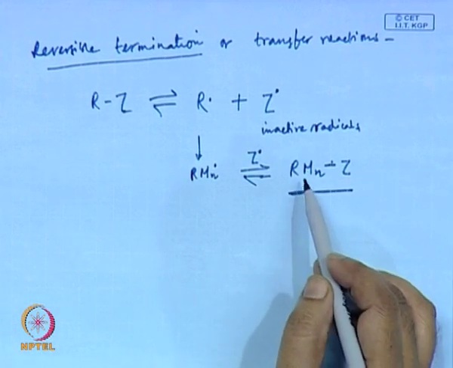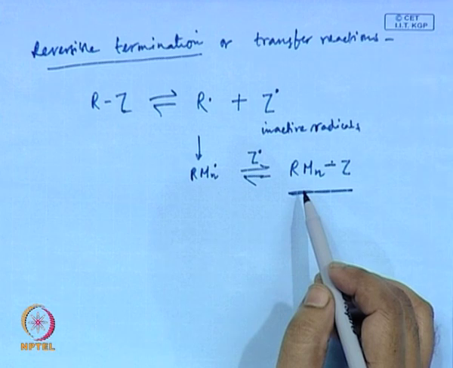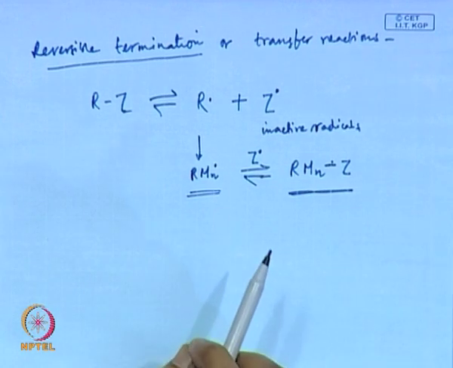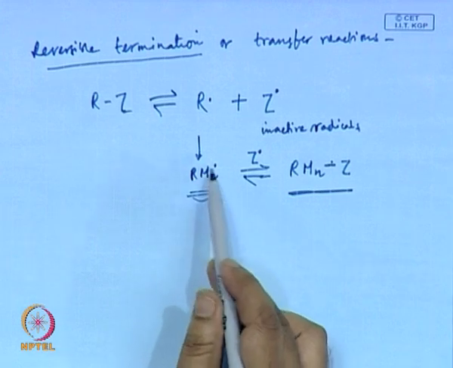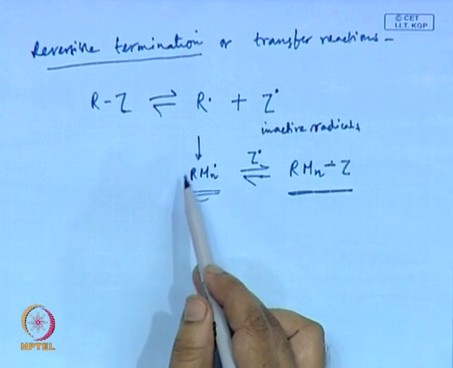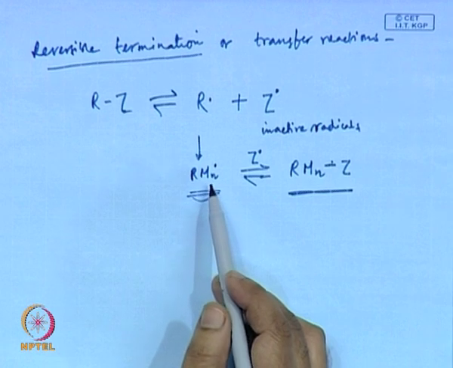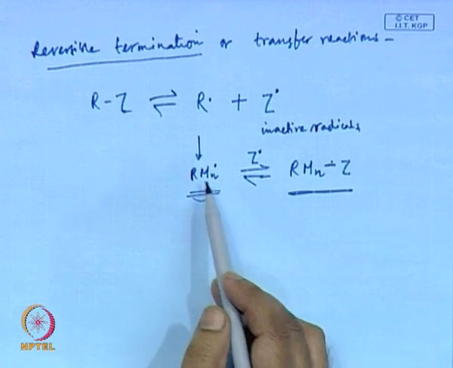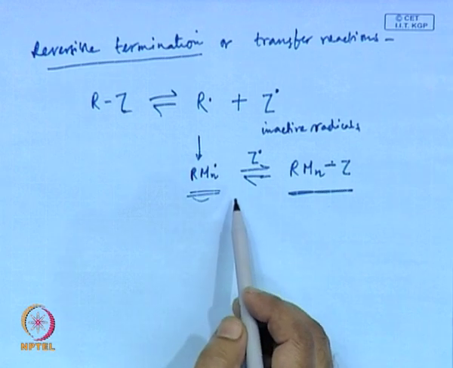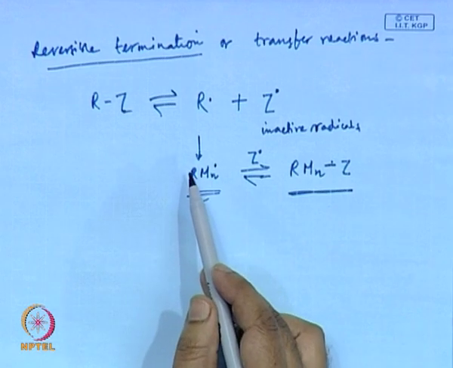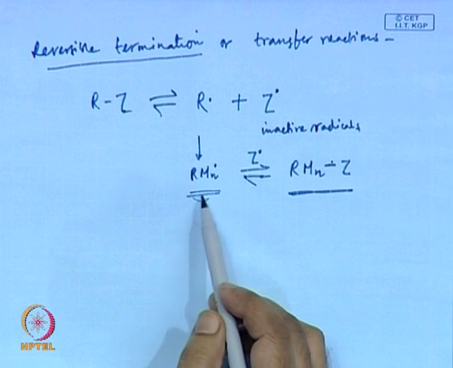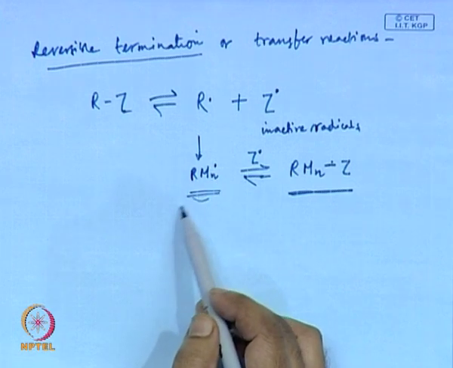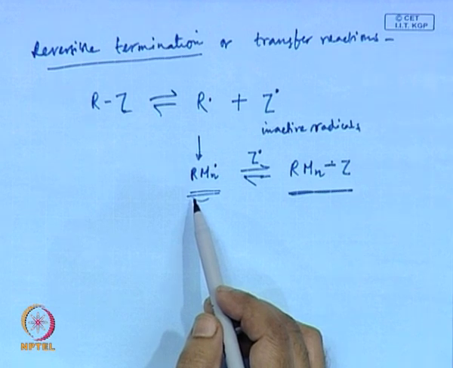This does not take part in the polymerization reaction, whereas for a small fraction of its lifetime it is present in this active form. So, in this way you are reducing the concentration of the active radical present, and that will ensure that your termination reactions are negligible.